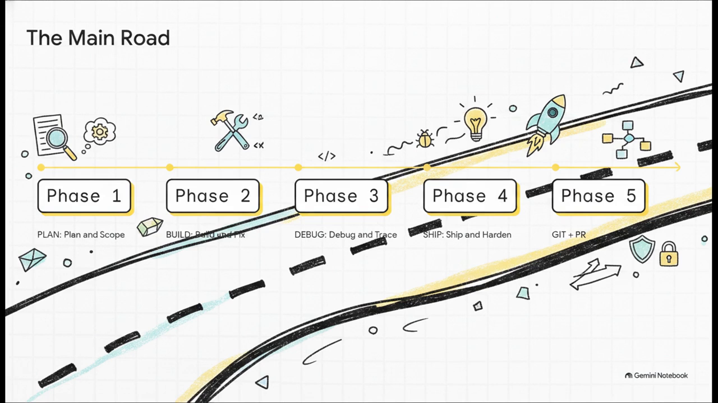You absolutely do not jump into Phase 2, build, without going through Phase 1, plan. You don't move to ship without passing through debug. By forcing the AI through this specific timeline, you maintain absolute, total control over the state of your repository at every single stage of the journey.